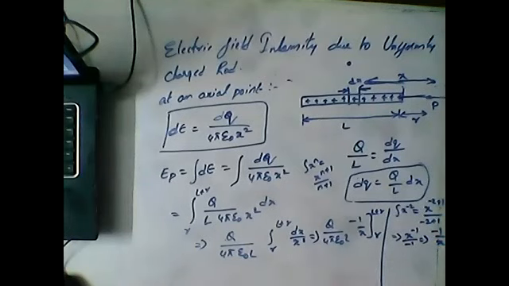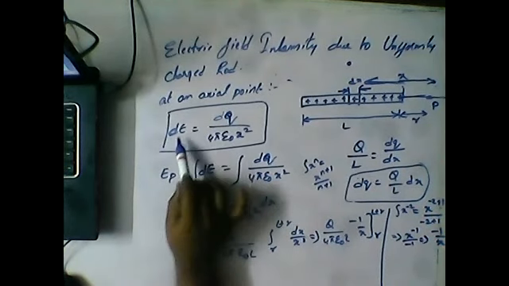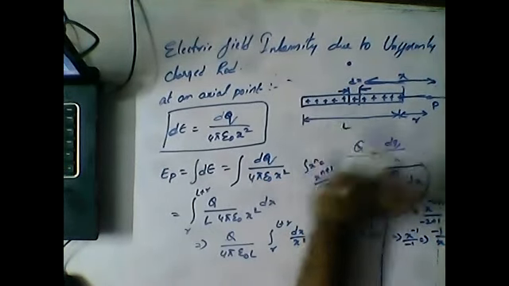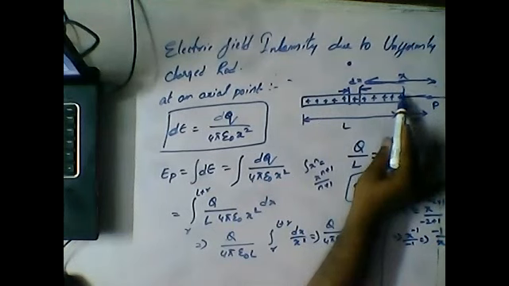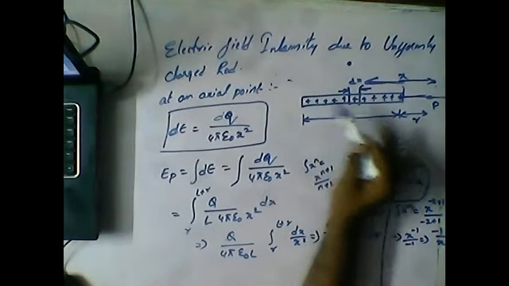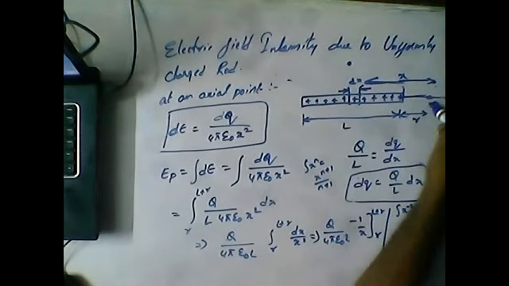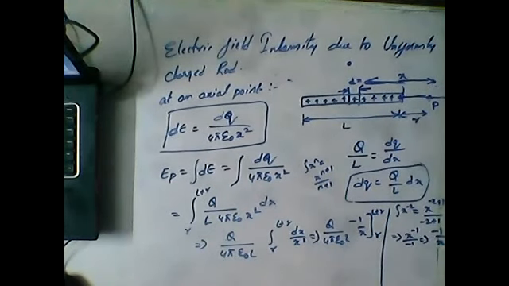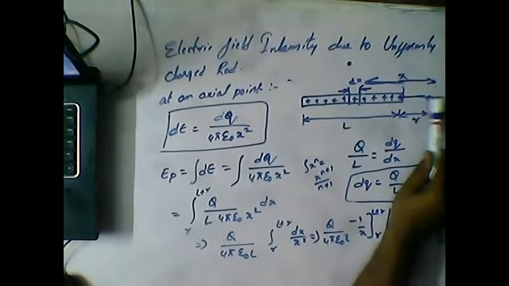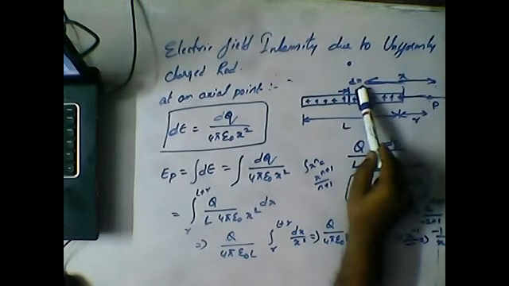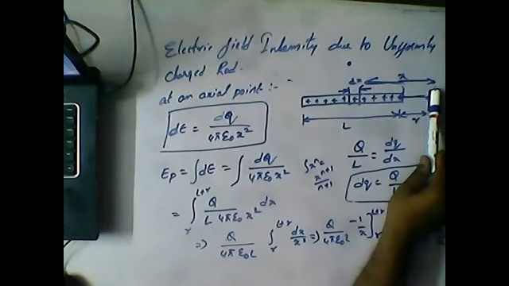We will discuss the next part after the break. Just keep that point. Once again, I'm explaining here. First of all, consider a uniform rod of charge capital Q, and consider a point P on the axis. We want to find the electric field at this point. In order to find the electric field, I'm considering a small element dx at a distance of x.